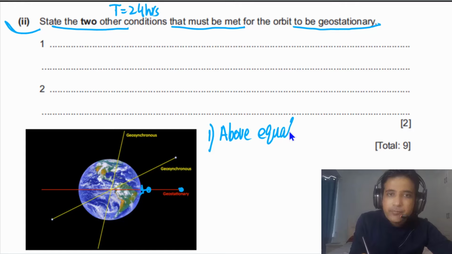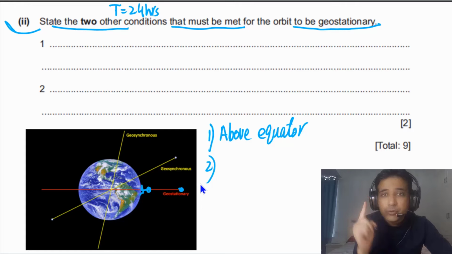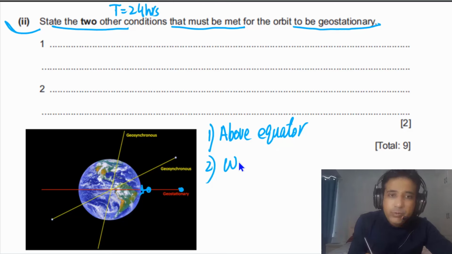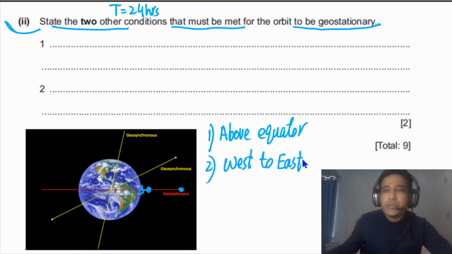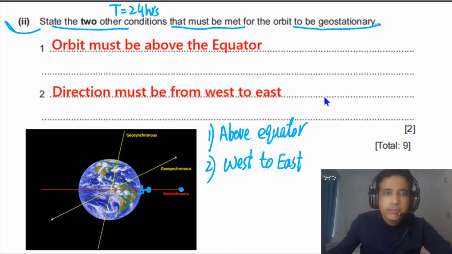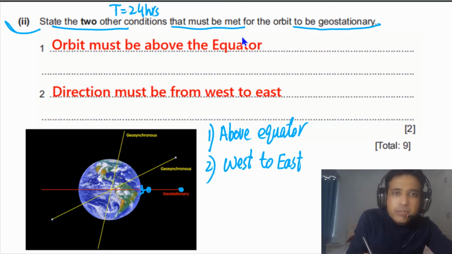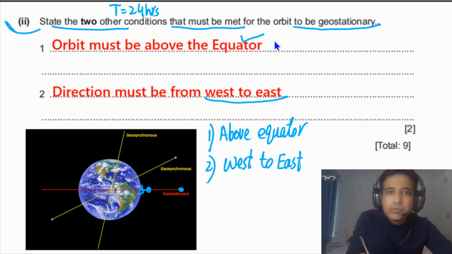And the second condition is that its direction of rotation has to be the same as the direction of rotation of the planet about its own axis. And that is from west to east. So this satellite has to also orbit from west to east. So these 2 conditions we can write down. You can say first one, orbit must be above the equator, and second one, from west to east. So if you write these 2 points, you will get 2 marks, and this one has to be a B mark, and this one also has to be a B mark.